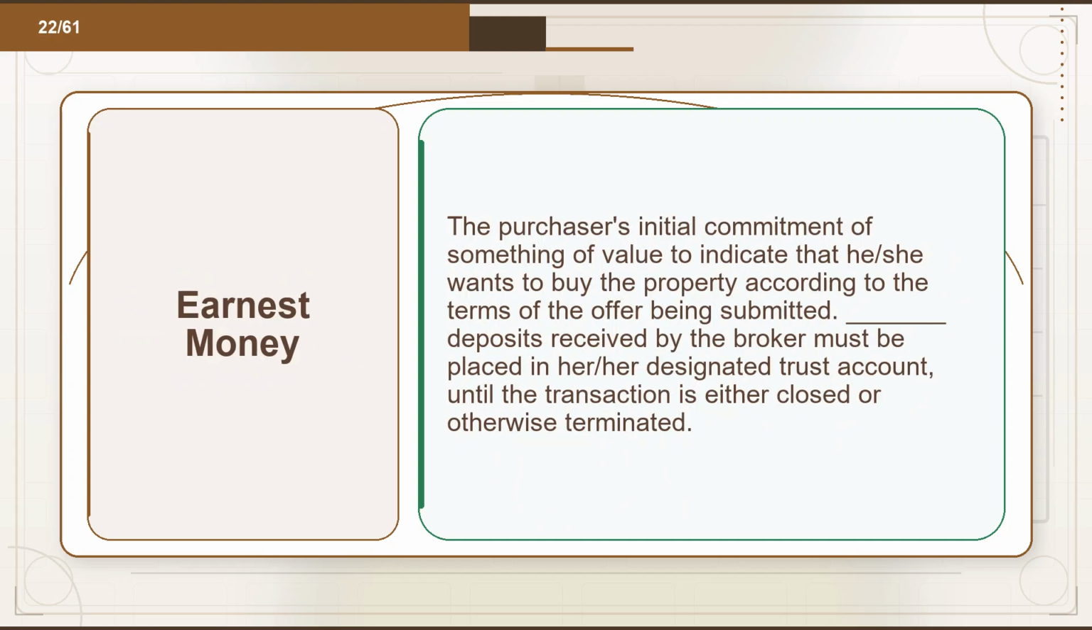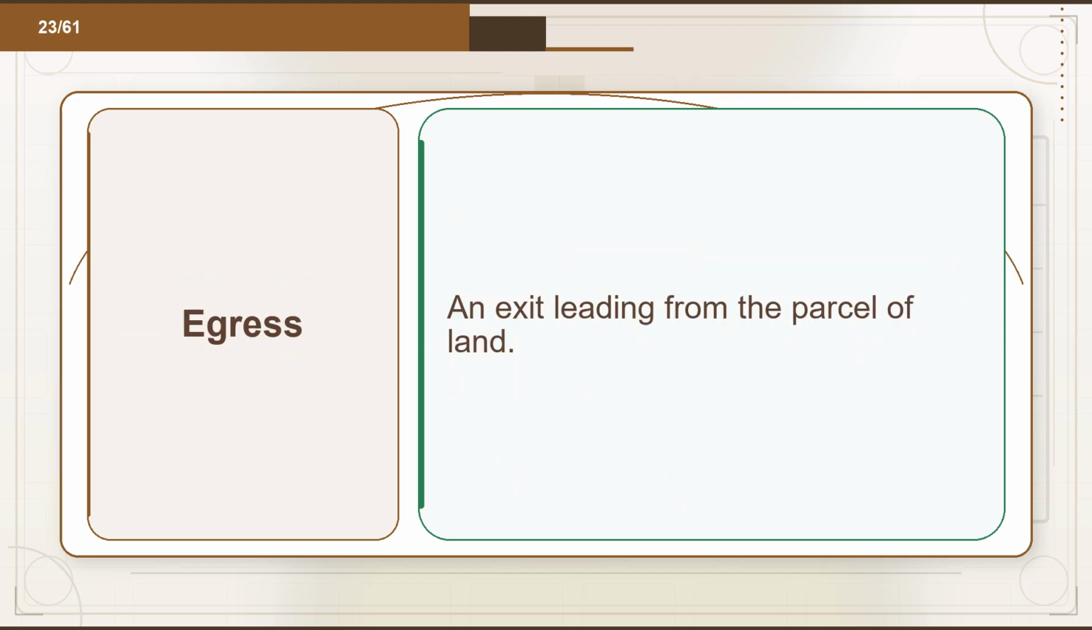Flashcard 22. Term: earnest money. Definition: the purchaser's initial commitment of something of value to indicate that she wants to buy the property according to the terms of the offer being submitted. Earnest money deposits received by the broker must be placed in his or her designated trust account until the transaction is either closed or otherwise terminated.